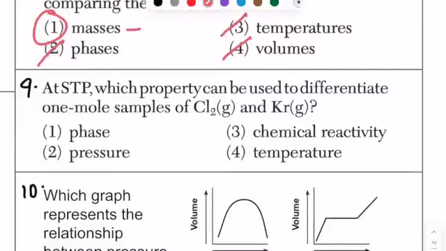At STP, which property can be used to differentiate a 1 mole sample of chlorine and krypton? So their phase, no, because they are both gases. Pressure, they are both at STP. So no pressure, no temperature. So we can go ahead and compare their chemical reactivity, because krypton is a noble gas, so it doesn't react.